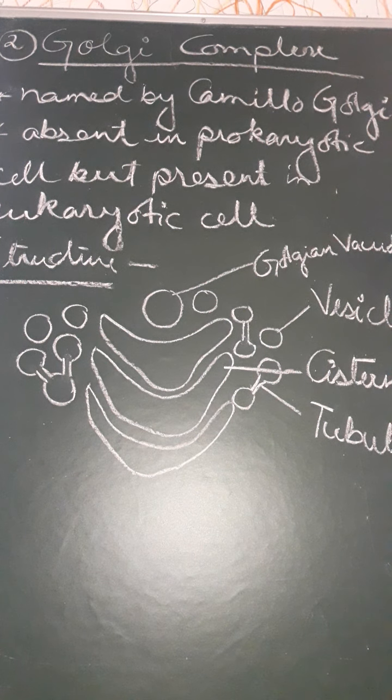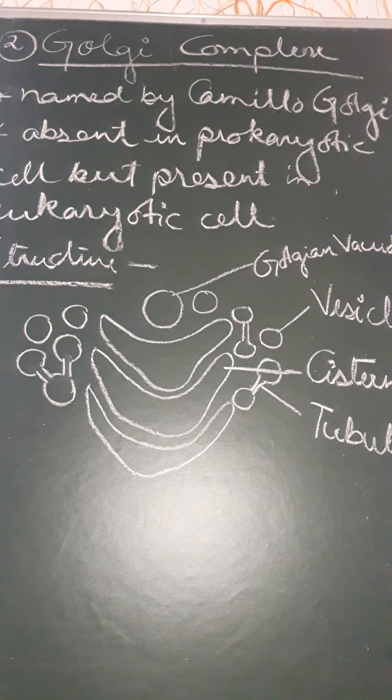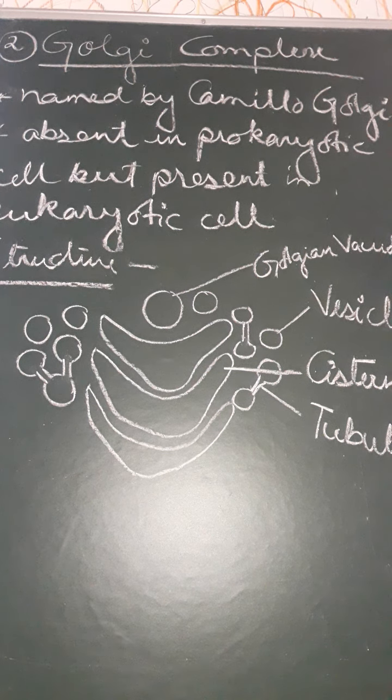Now, they are filled with some matrix-like substances in the interior part. The convex side is known as the forming face, and the concave face is known as the maturing face or the trans face. We can call them the cis or trans face also. Now the tubules form a complicated network towards the periphery, which means towards the sides of the maturing face. And vesicles are small sac-like structures. They may be smooth or coated. They are also present on the peripheral sides.